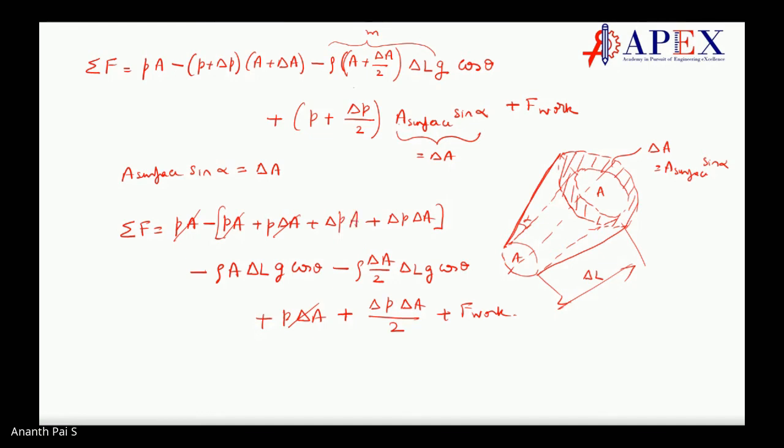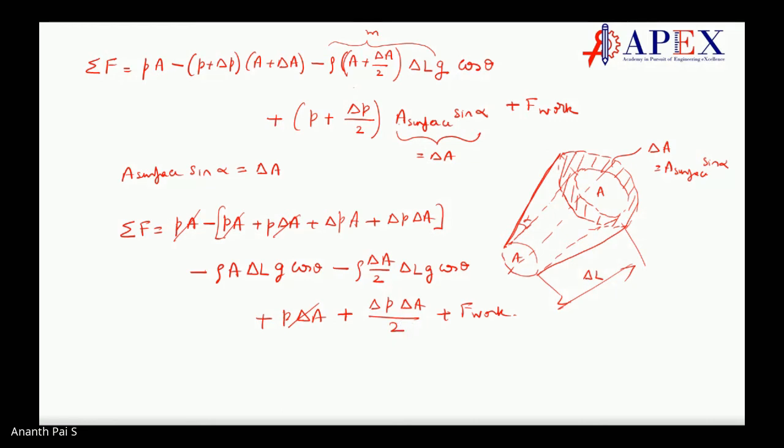And then here you see this particular term over here. Delta P into delta A. This is minus plus delta P into delta A divided by 2. Make sense? See, the difference between that will lead to minus delta P delta A by 2. Okay, that we will take it here.